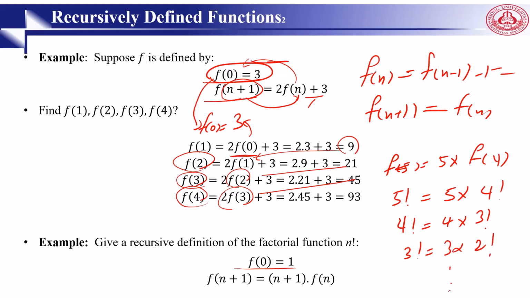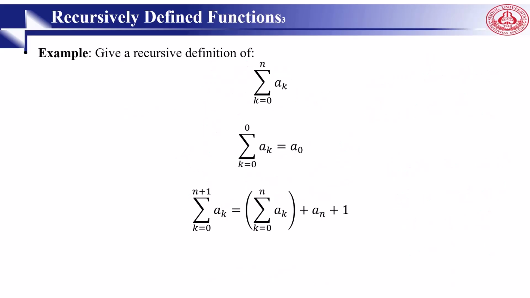And so we want to give a recursive definition of this one, the summation of ak, where k is from 0 to n. So the first part of the definition is the sum is equal to a0. Then the second part is, from 0 to n, this part plus this one, right? a(n+1).